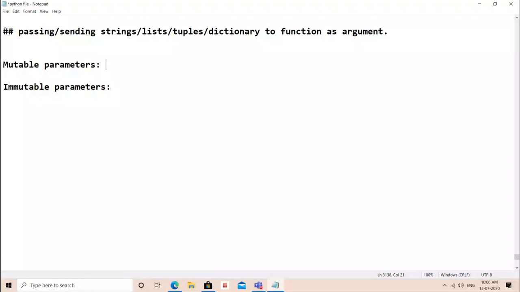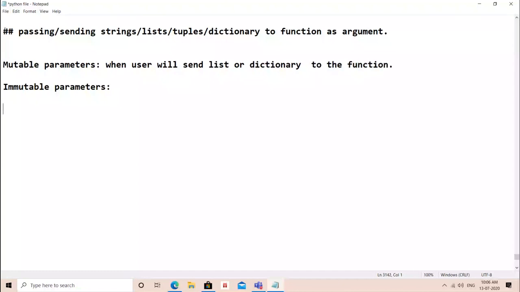As you know, when we assign a list into some other variable, then it becomes a nickname of that particular list or dictionary. So this will become mutable when user will send list or dictionary, mutable parameters to the function.